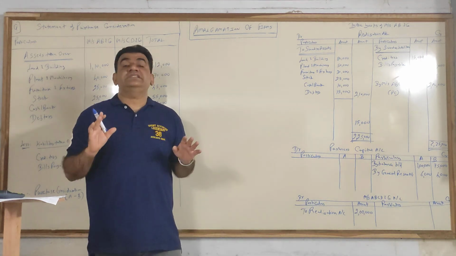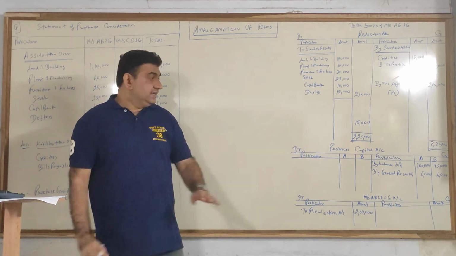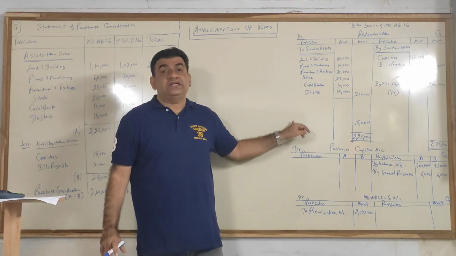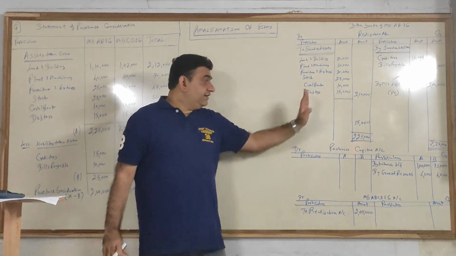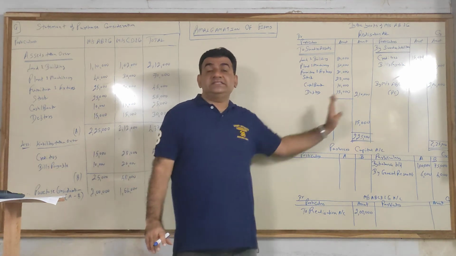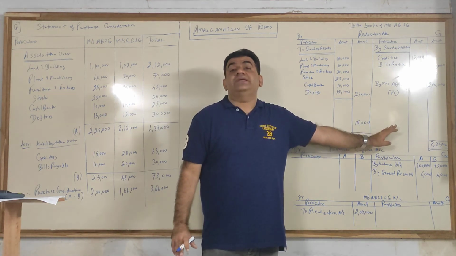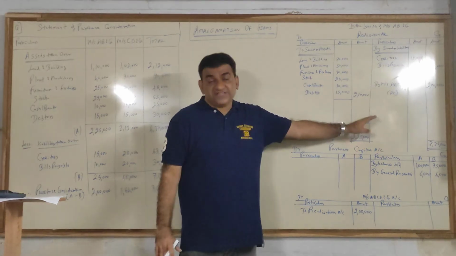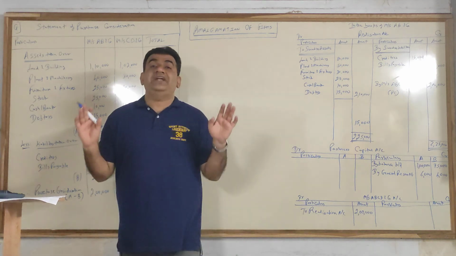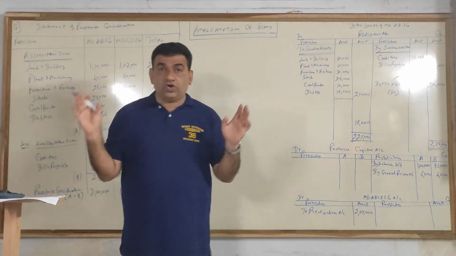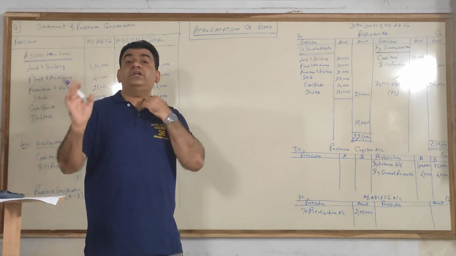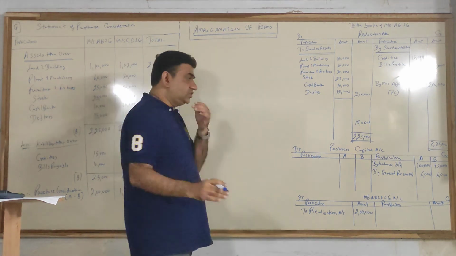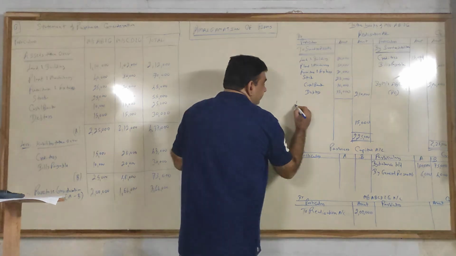This 15,000 is nothing but profit. If credit side is more, it is a credit balance, difference comes on the debit side, profit. If debit side is more, debit balance, the difference goes on the credit side, which will be loss. Now this is the profit or loss appearing in the realization account. So this is called as realization profit or loss, and it will be distributed between the two partners A and B in their profit sharing ratio. So what do you do? Write like that.